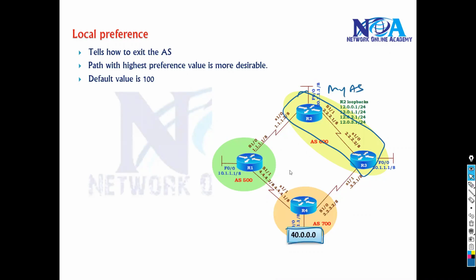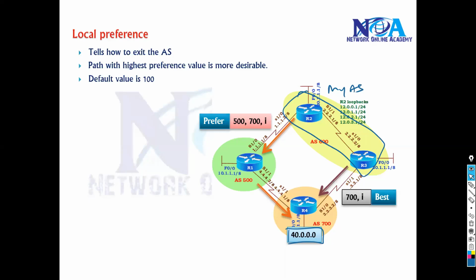Now to reach this 40 dot subnet, there are two possible routes. I can either go directly, that is 700I, this route, or I can go from the other way, which is 500, 700I. So which is the best route? The default best route will always be decided based on the shortest AS path. But let's say I want to prefer the other one.